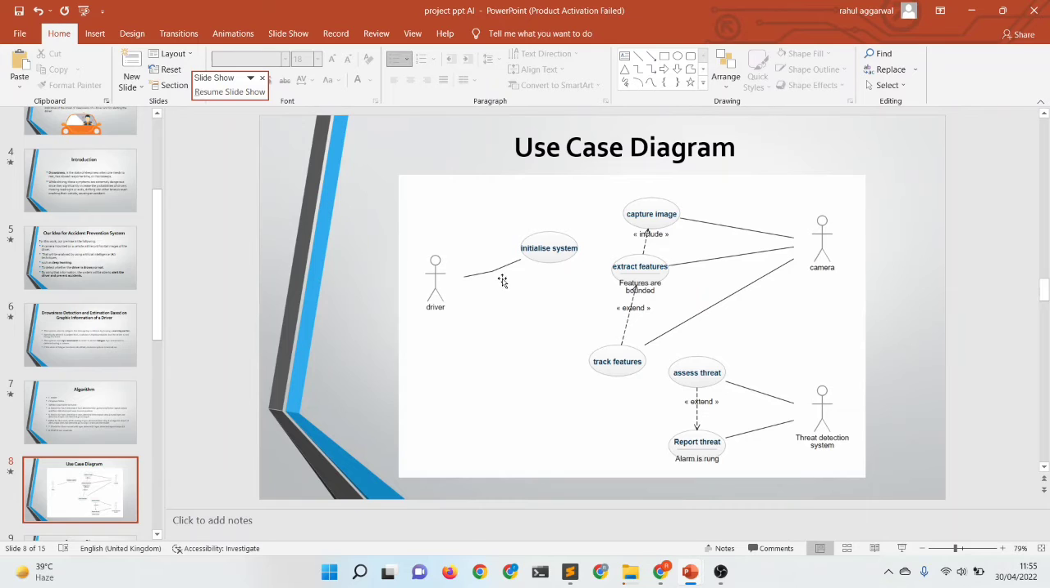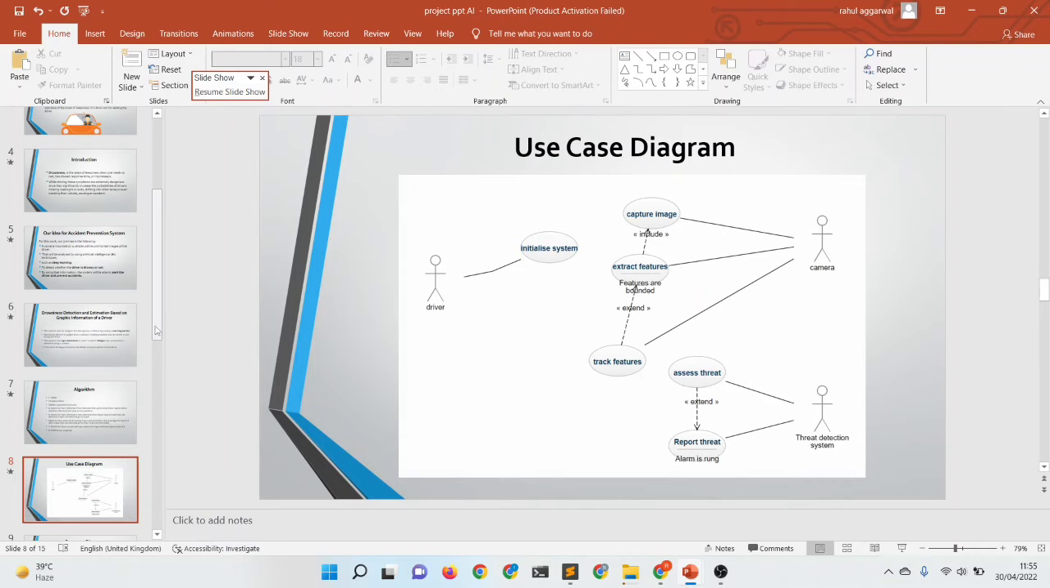Actually, the driver will initialize the system by training the model, giving it features like the eyes, the face recognition system, like giving it features of faces, eyes, and the hand movements. Then the camera will capture the image and extract the features such as the eyes and the hand movements or the mouth movements, and it will train the model according to it. And our threat detection system, according to the trained model, will see through the testing data, assess the threat and then report the threat as a sound, the alarming sound that we get, a red sound.